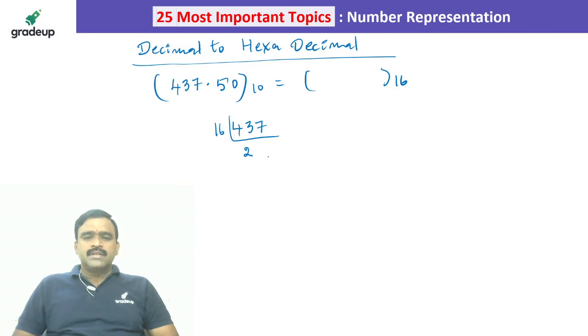So 16 sevens are 112, so you will get 5 as the remainder. Similarly, 16 ones are 16, 16 twos are 32, 16 ones are 16.